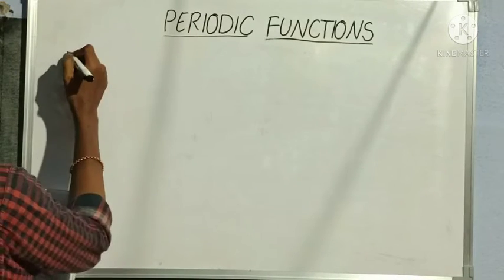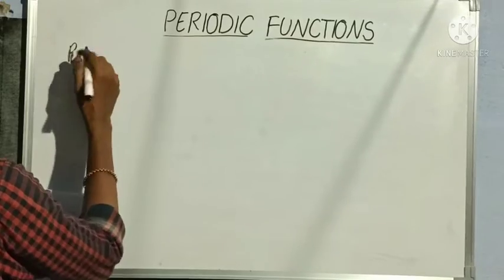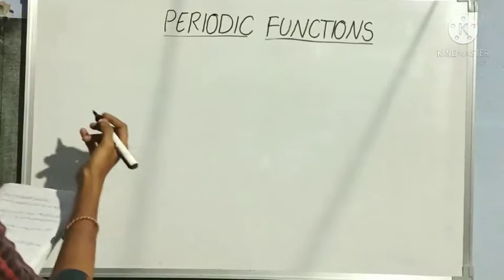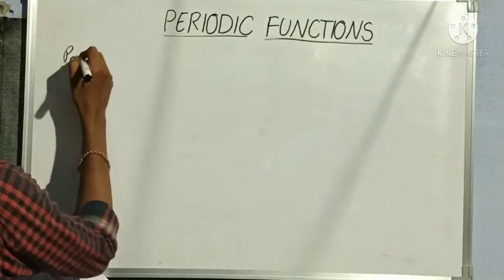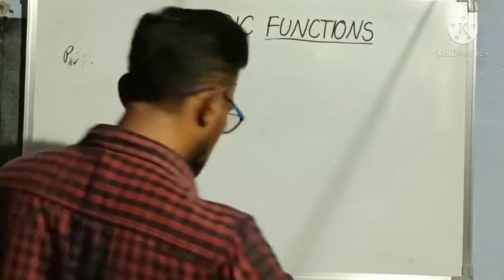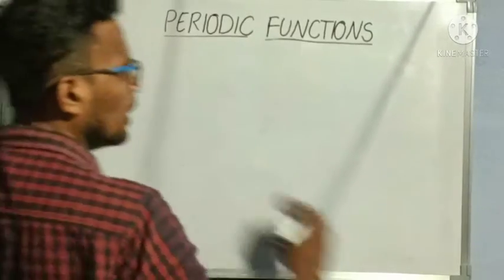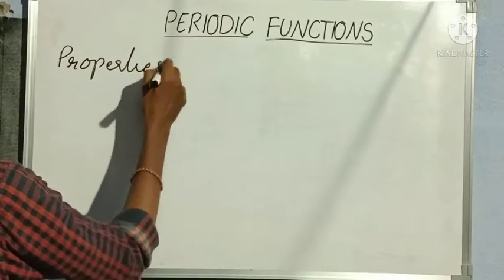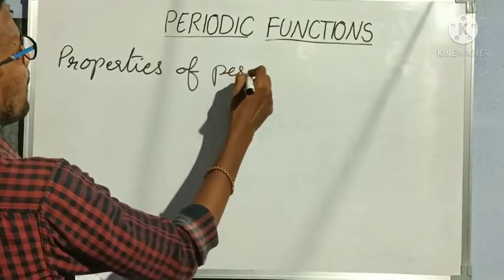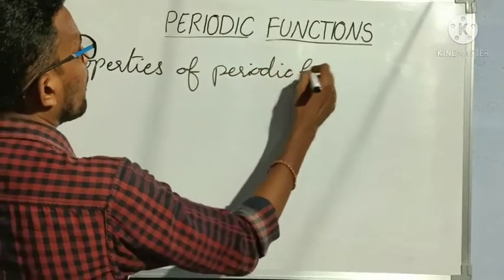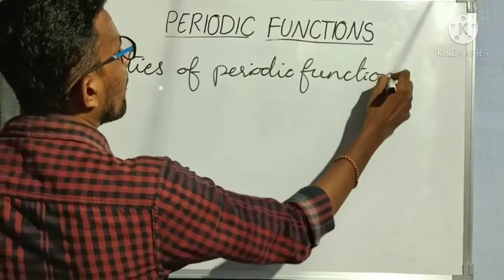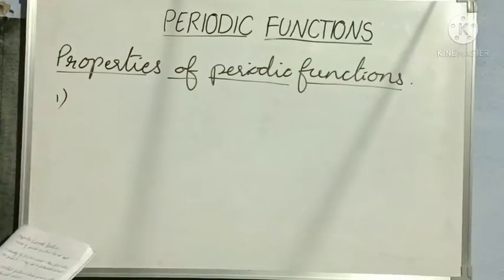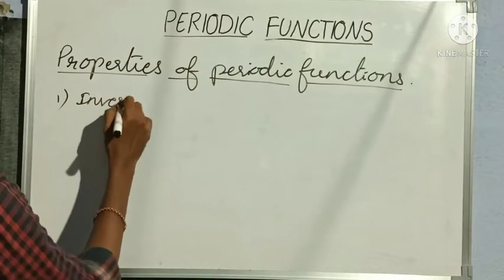Yes, let us discuss about properties now. Properties of periodic functions. Okay, let us discuss one or two. Time is up already. So properties, first two properties we'll discuss, remaining will continue in the next class. Okay. So first, properties of periodic functions. So first property, inverse of periodic functions does not exist.